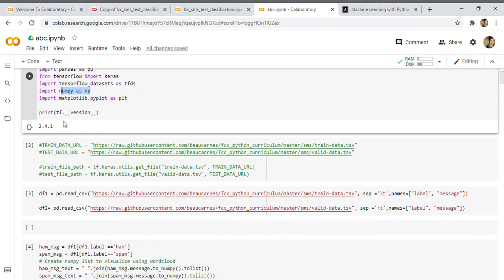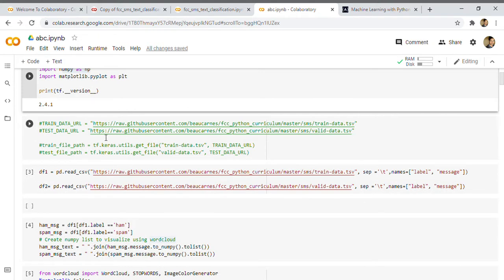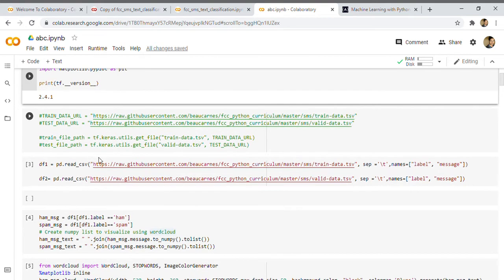The TensorFlow version I'm using is 2.4.1. Here the datasets are provided as train data URL, test data URL, train path, and test path, but I have imported them with read CSV because it's easier for me. It's basically the same, but I used pandas because while learning machine learning I have used pandas, so it's easier for me as well.